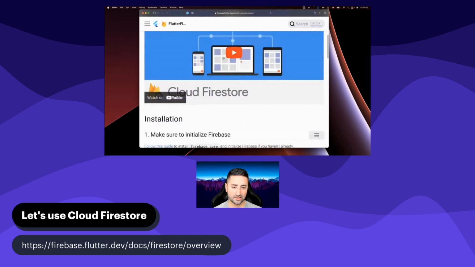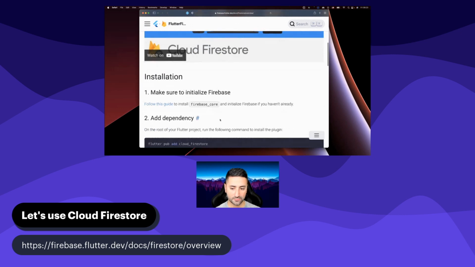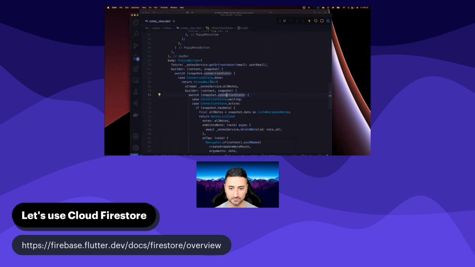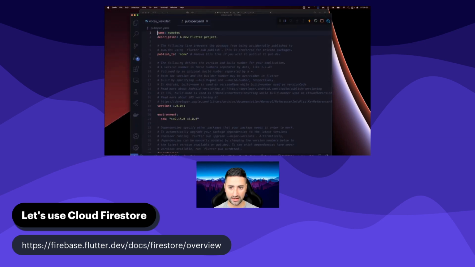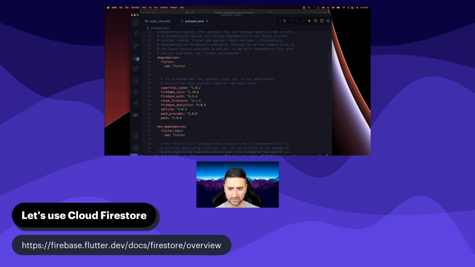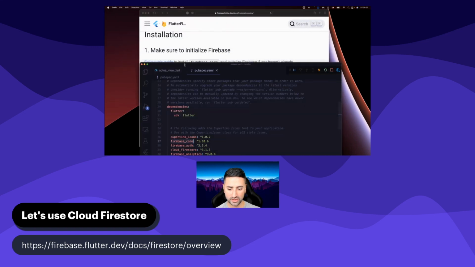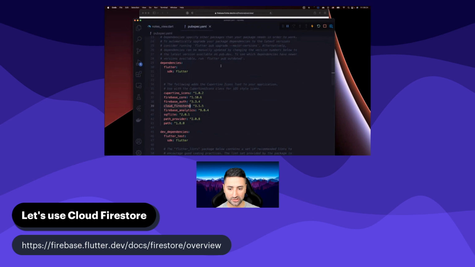You can go to this link that I provided for you here, and it tells you how you can add Cloud Firestore to your application. But I believe we've already done that. If I bring our application to the screen, increase the size, and go to our pubspec YAML and look at our dependencies, we're at the moment using Firebase Core and Firebase Auth, and here it also tells you how to use Cloud Firestore. We can see we've already pulled in Cloud Firestore from one of the earliest chapters in this course. We've already added this dependency to our application, so you don't have to do this.